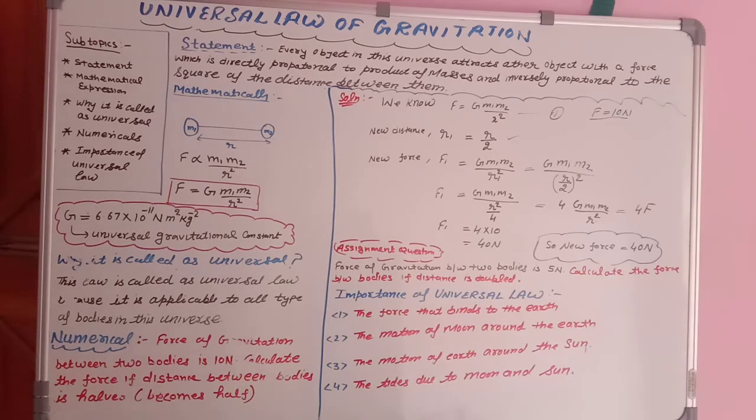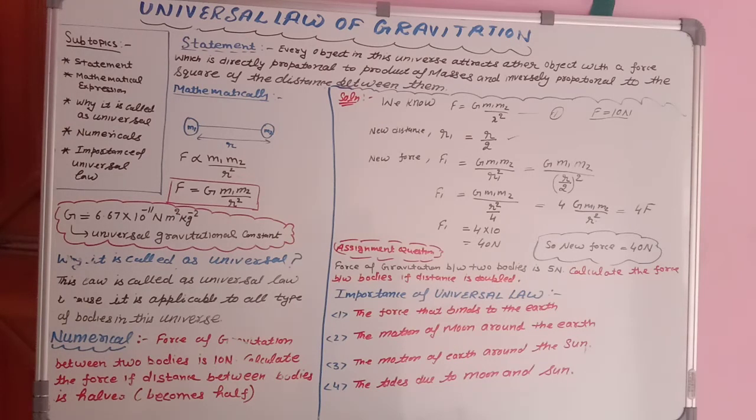So students, first of all, just pay attention on the left side of the board, to the topics which we will discuss today. The subtopics are: number 1, the statement, meaning what is the statement of universal law of gravitation. Second, mathematical expression.